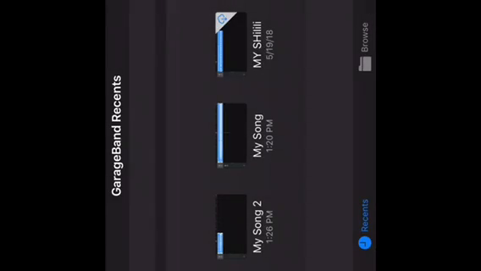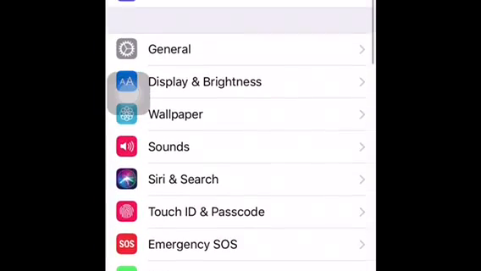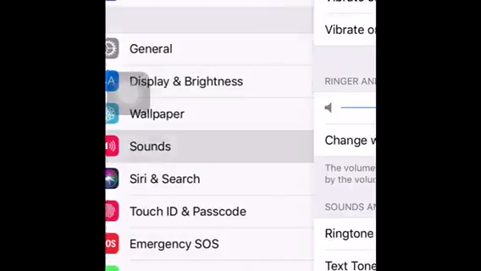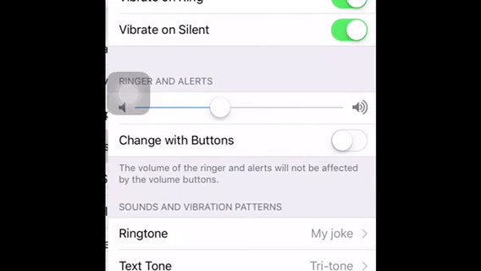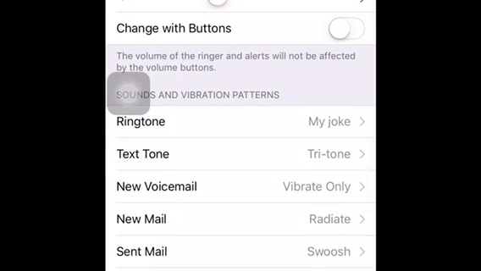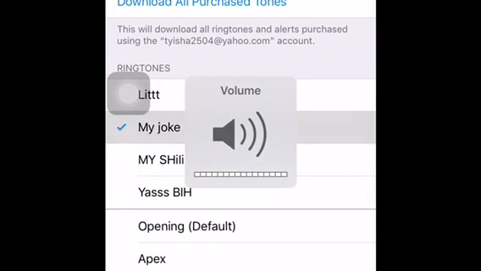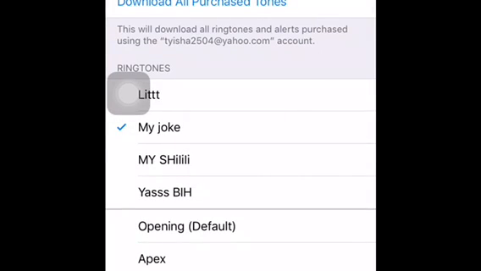So you have to go to settings, and you scroll down, then you'll see sound, then sounds. So you wanna scroll down, and you'll see ringtones in there. There you go. So you can do whatever you want.